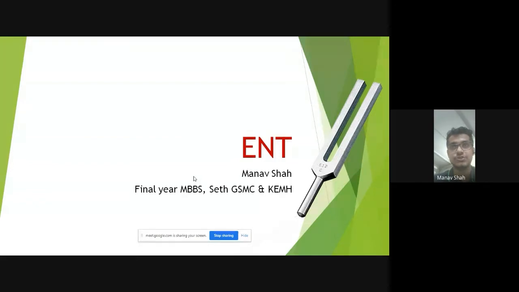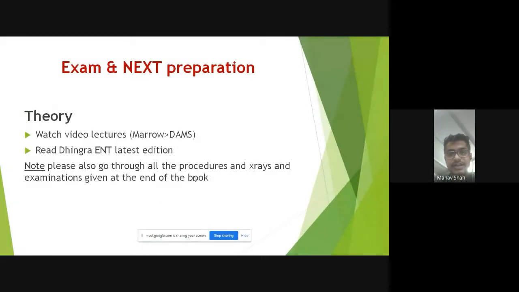You make your notes or you refer to notes directly, and then you start with the main textbook. It is a very simple thing. You just have to read the basic textbook of Dhingra. So you start with the video lectures first. उसको फटाफट खत्म कर दो. It won't take a lot of time. Like ENT, if I say the lectures will take around 10 to 15 days, and that should be fine, right?